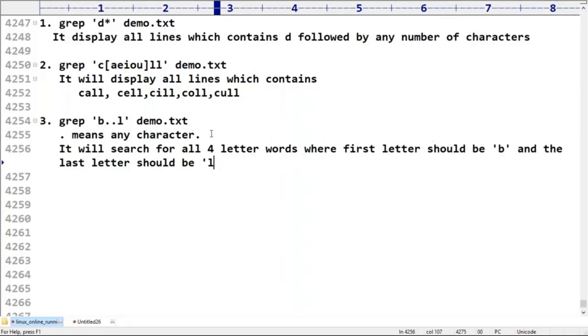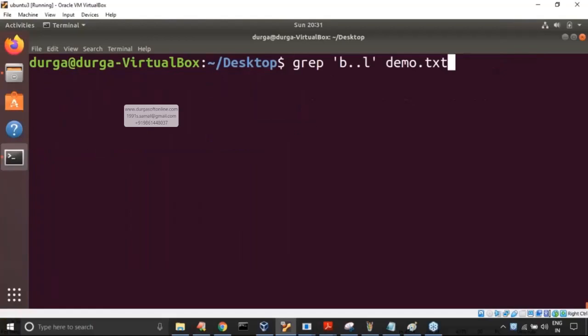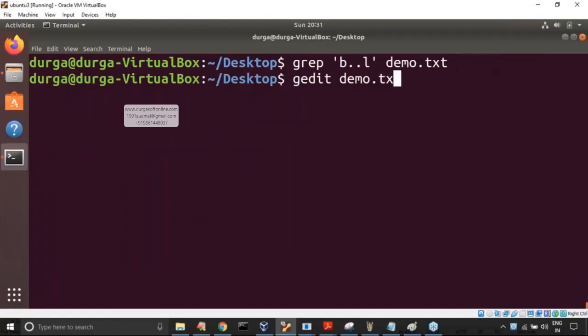The remaining two letters can be anything, no problem at all. Sir, dot means one character, and that character can be anything. Let me cross check. Do you have any such options? Let me do that, sir. No match. Let me add some lines related to that.